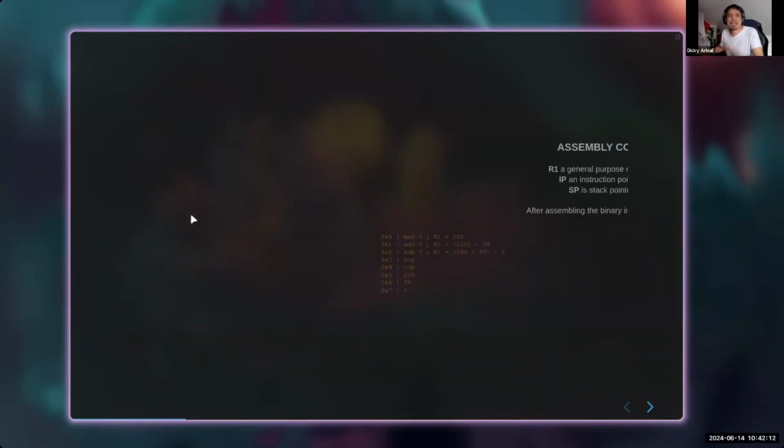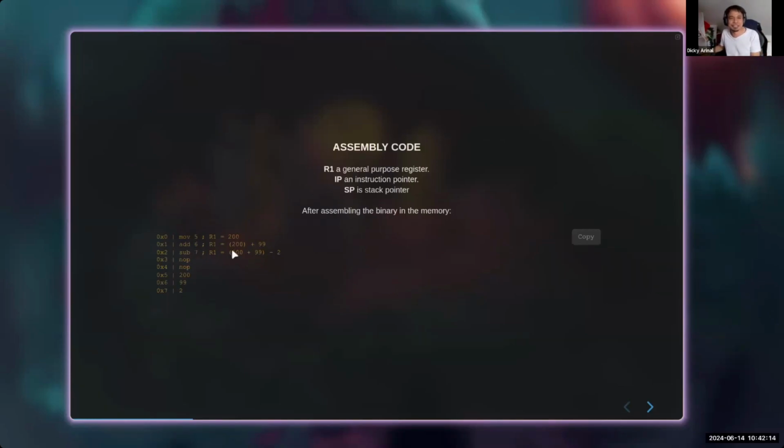I promise I will not show you that binary again. This is so much easier, right? The disassembled version of the binary. So basically, we are just putting 200 into our R1. And then we are adding 6, which is 99, to our R1. And then we sub 7, which is 2, from our R1. So this is basically an arithmetic operation. And then after that, nop is not doing anything, and then not doing anything again.